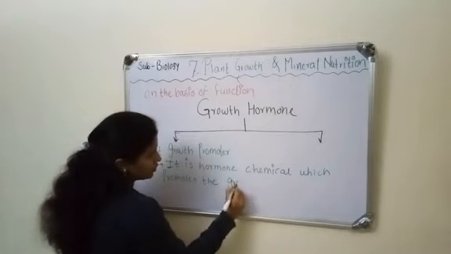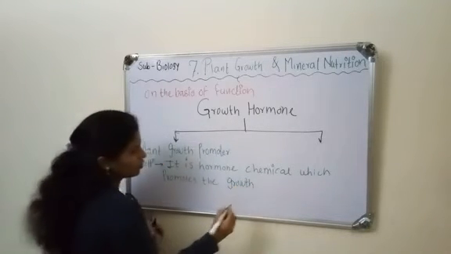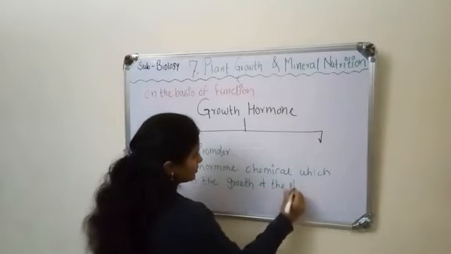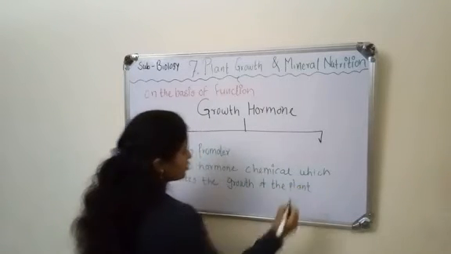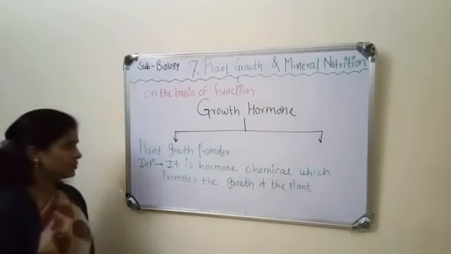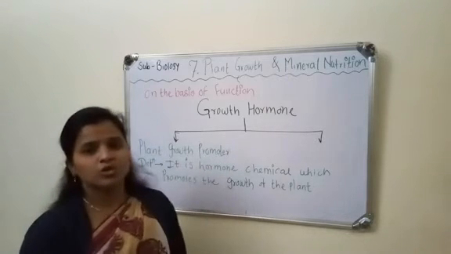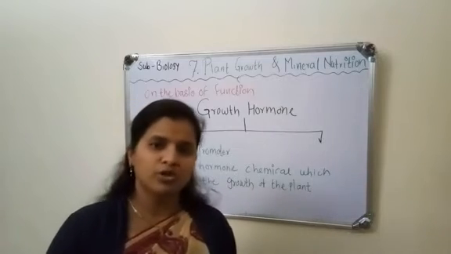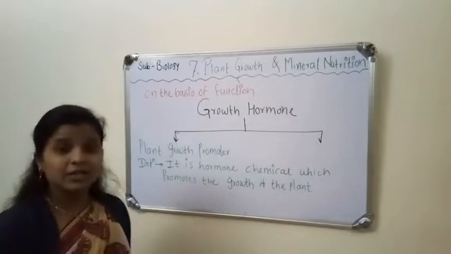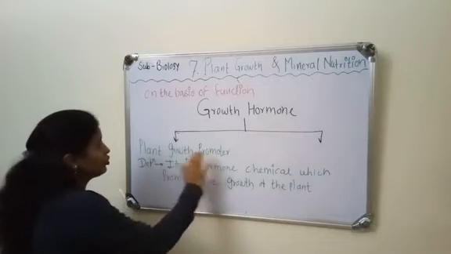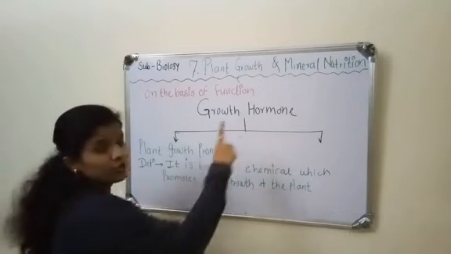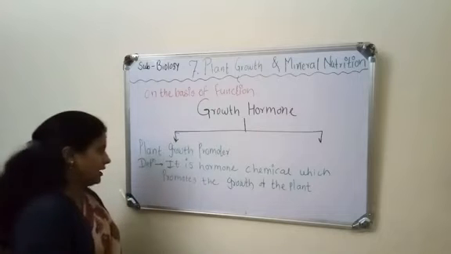Which promote the growth of the plant. It is also known as plant growth promoter. A plant growth promoter is a chemical which promotes the growth of the plant. Plant growth promoter is a class of the growth hormone which is present in the plant.